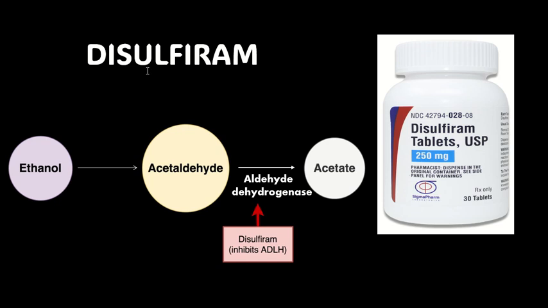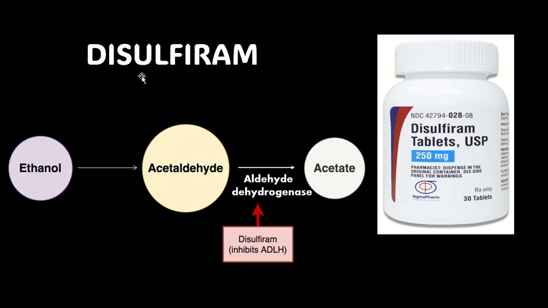Disulfiram is a drug which is used in the treatment of alcohol dependence. In this treatment, this drug is going to prevent the relapse of alcohol consumption. That is, it will prevent the patient from again consuming alcohol. And let's see how it does that.